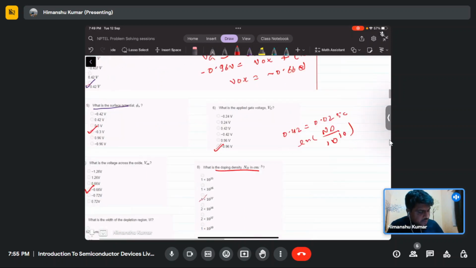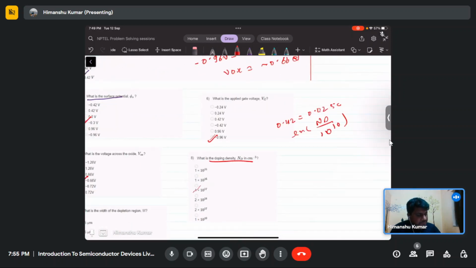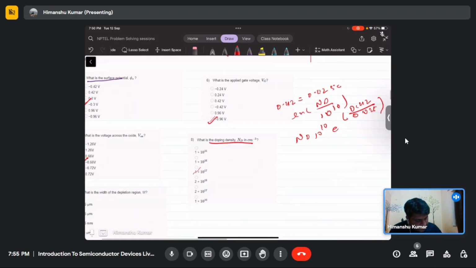If you take the exponential on both sides, Nd will become ni, which is 10 power 10, times the exponential of 0.42 by 0.025. If you solve it correctly, you will find that Nd is around 1.71 into 10 power 17 per centimeter cube.